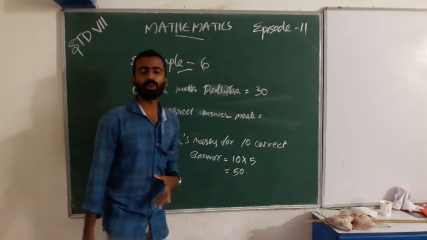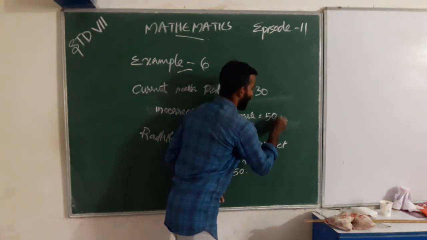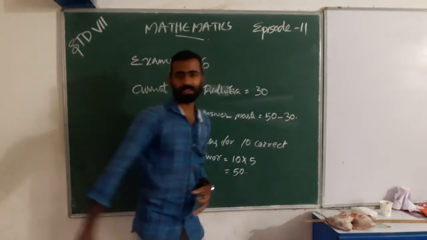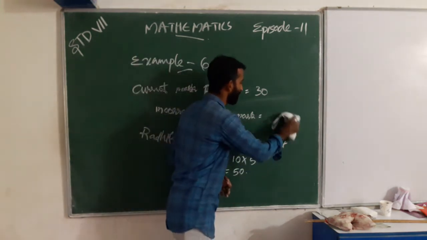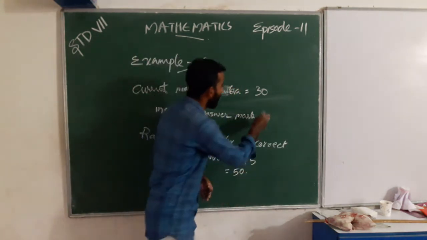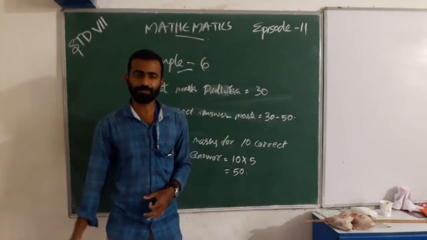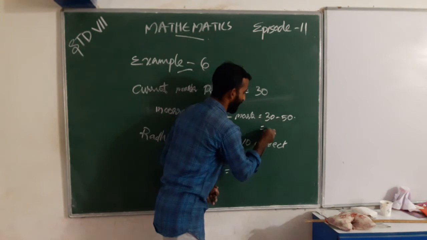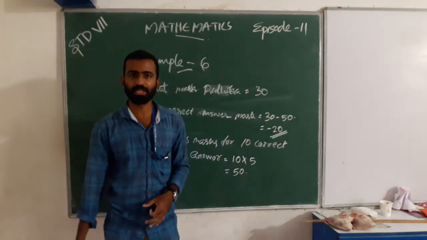The incorrect answers mark is equal to what we can write? That is 50 minus 30, or we can write 30 minus 50. That is negative 20.